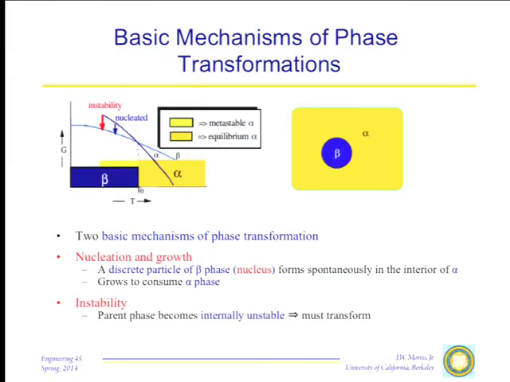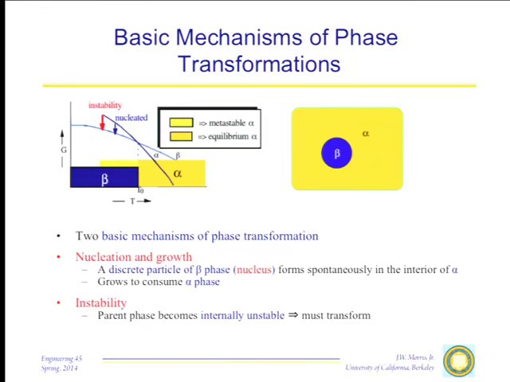If it is a metastable phase, if small deviations don't lower its free energy, there is no way for it to know that it's supposed to be beta. So it's going to sit there as alpha unless a region of beta spontaneously appears. And that can happen by thermodynamic fluctuations in the material in the normal course of events. This method of transformation, where a small island of beta appears as a fluctuation within the alpha phase and then grows until it consumes alpha, is what's known as a nucleation and growth transformation. It proceeds by forming a nucleus of the beta phase, which then grows to consume the alpha.